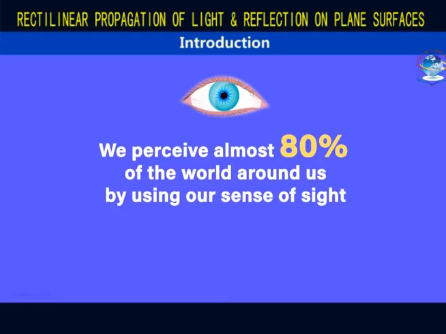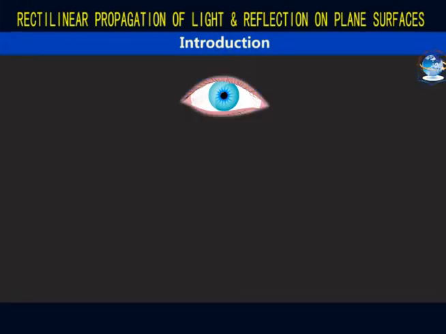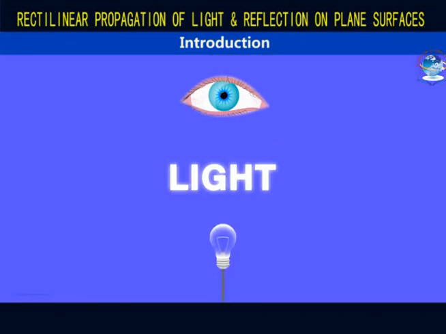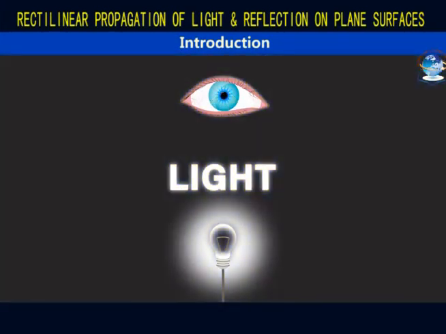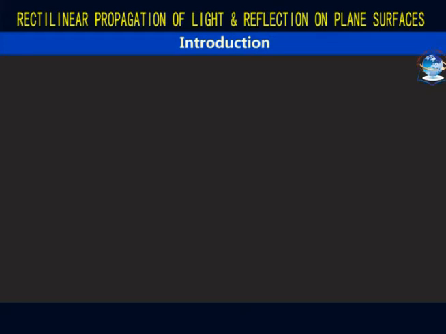We see the things around us with our eyes. But then, why don't our eyes see these things when it is dark? The answer to this question is light. We are able to see the objects around us because of the light coming from these objects. The light from these objects travels through space and reaches our eyes. When it is dark or during nighttime, as there is no light, we are unable to see these objects clearly.